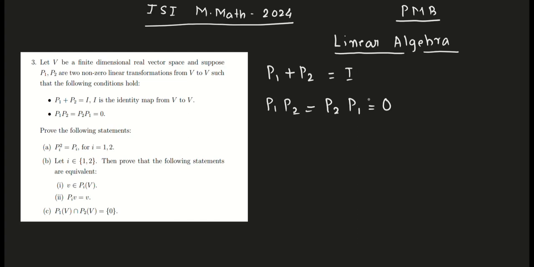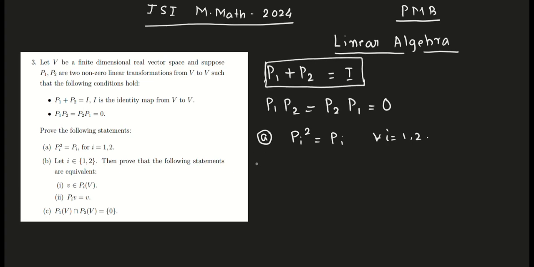Okay, starting with part A. I need to prove Pi squared equals Pi for i equal to 1, 2. Let us start with the first given condition: P1 plus P2 is equal to the identity linear transformation.